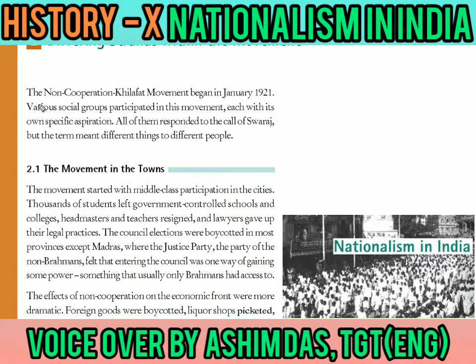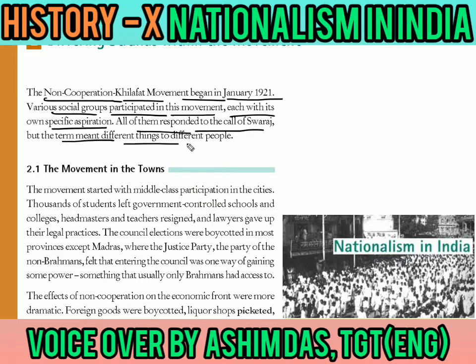So the non-cooperation Khilafat movement began in January 1921. Various social groups participated in this movement, each with its own specific aspirations. All of them responded to the call of Swaraj, but the term meant different things to different people.